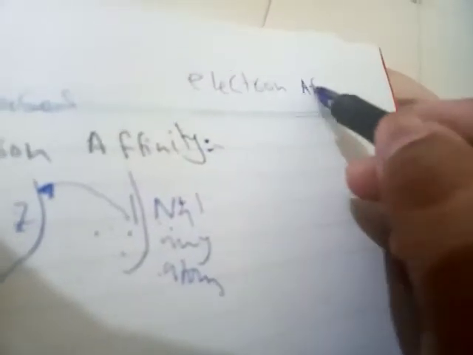So let's look at the meaning of electron affinity. Electron means a negative charge particle, and affinity means love. So the basic meaning of electron affinity is loving to get an electron. You may never have studied this concept, and now I will tell you what it actually is.